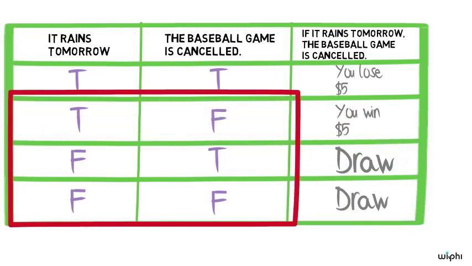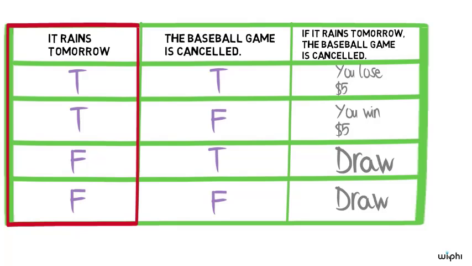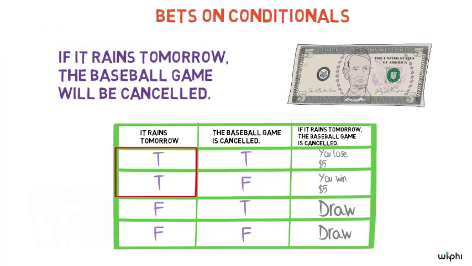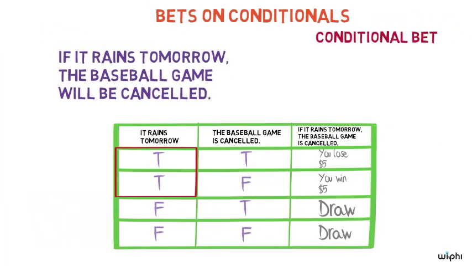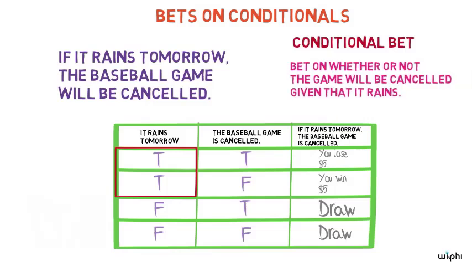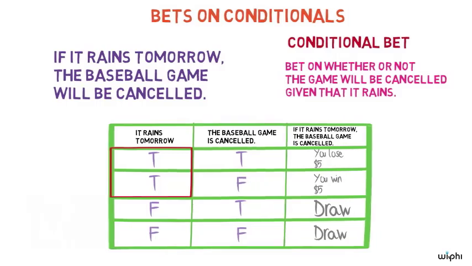Another way to think of it is that our bet only binds us on the condition of rain. The question of who wins or loses doesn't arise if it doesn't rain. Let's summarize our observation here by noting that to bet on this conditional is to make a conditional bet that the game will be canceled on the condition of it raining tomorrow. Notice that making a conditional bet is not the same as making a categorical bet.